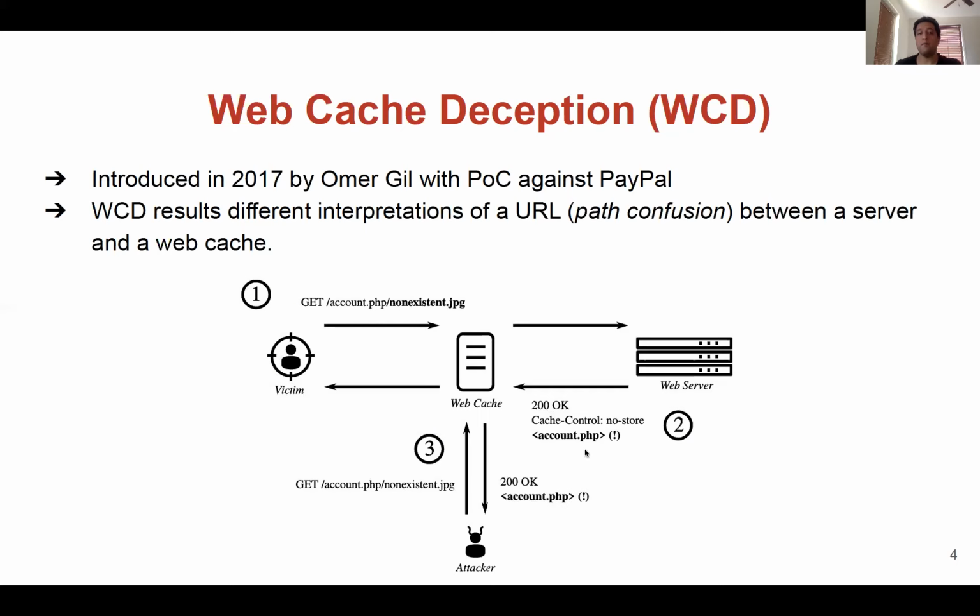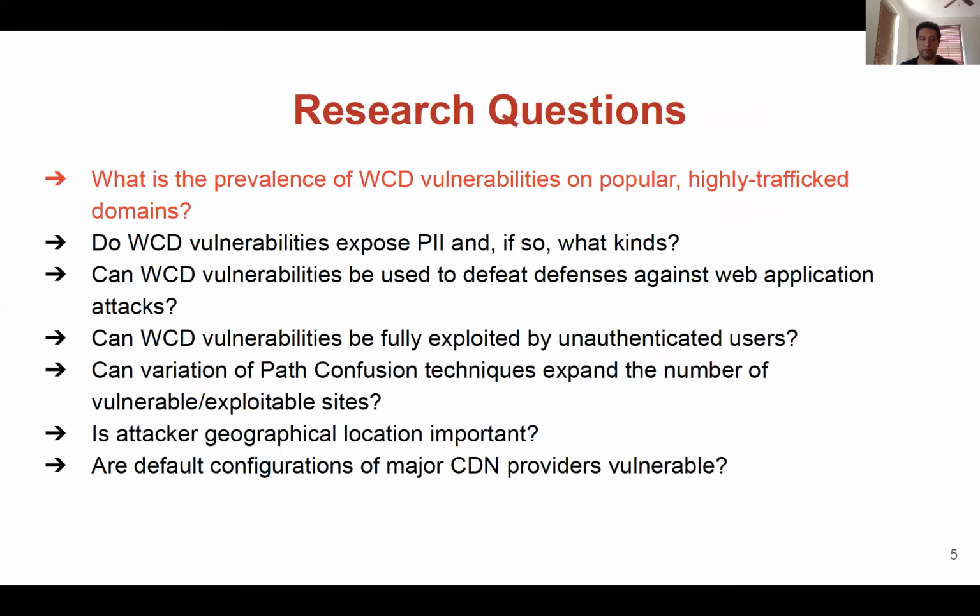Unaware of the URL mapping that happened at the server, the web cache stores the response as a static image. Finally, in step 3, the attacker visits the same URL, which results in a cache hit and grants him unauthorized access to the victim's cached account information.